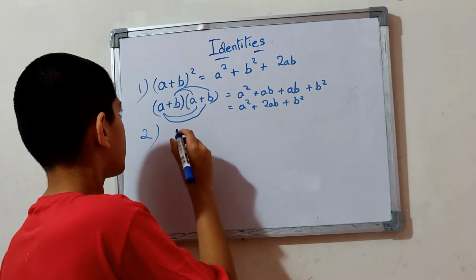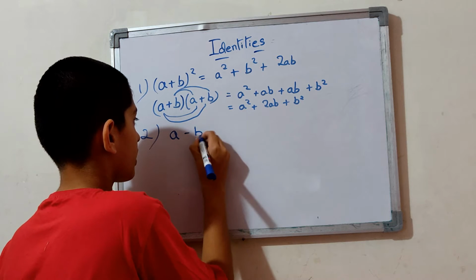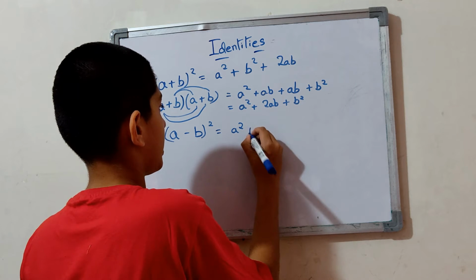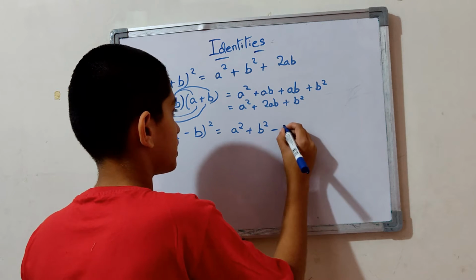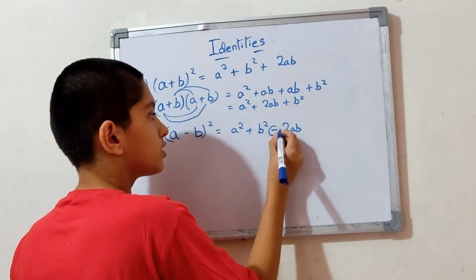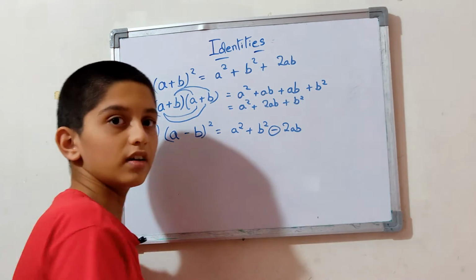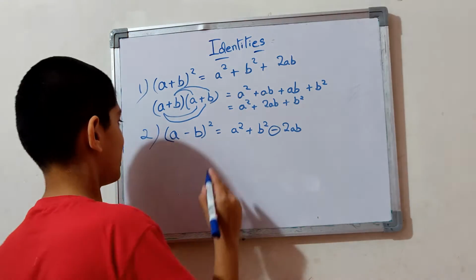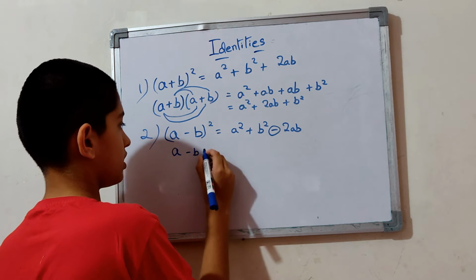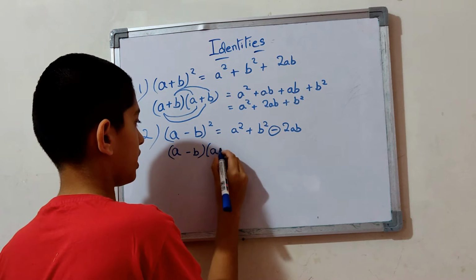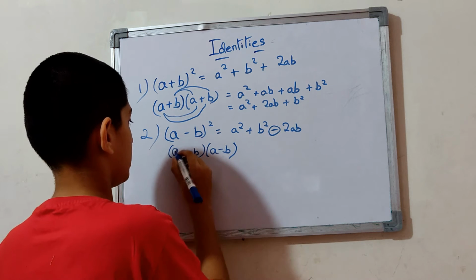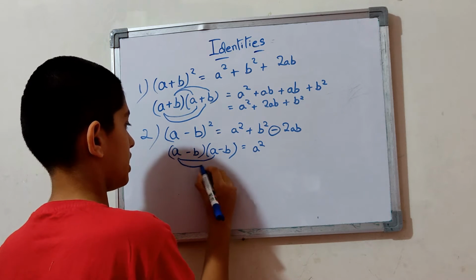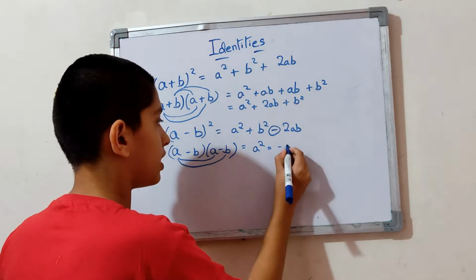Also we have learnt about (a - b) the whole square, which is a square plus b square minus 2ab. This is important, minus. If you make any mistake here, you lose the answer. And you know (a - b) into (a - b) will become, as in this case, a into a is equal to a square, a into b is equal to minus ab.